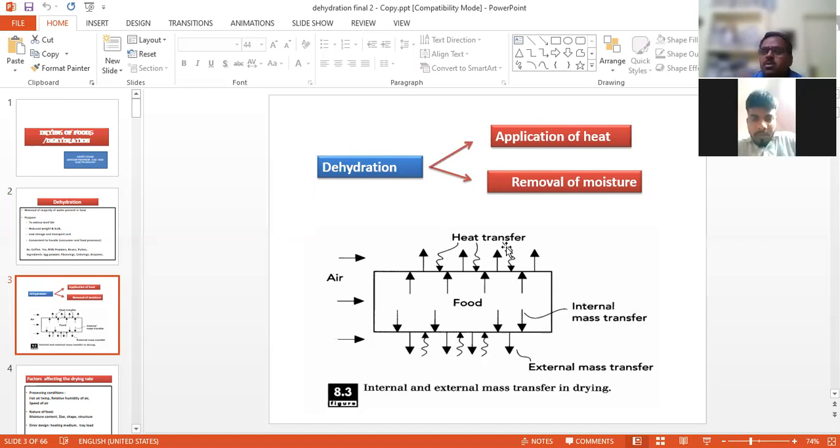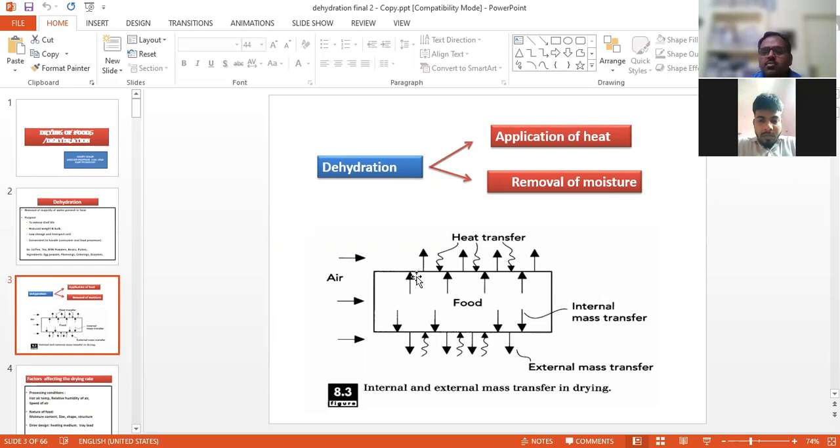The heating medium may be microwave heating, irradiation, or spray drying, drum drying, cabinet dryer, belt dryer, foam drying, and fluidized bed drying. There are so many methods. In all methods, we just apply the heat in the form of hot air, and simply we can remove the moisture from the foods, and ultimately dry the product.